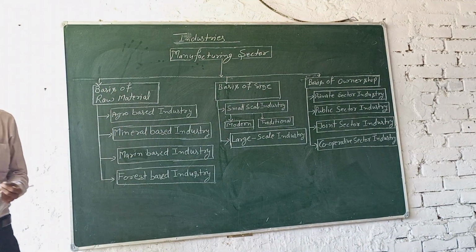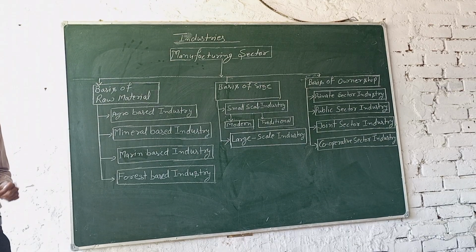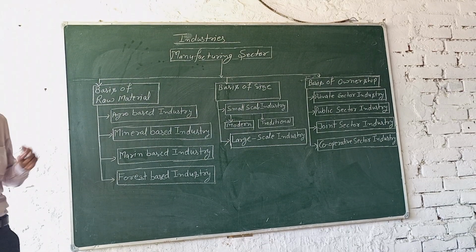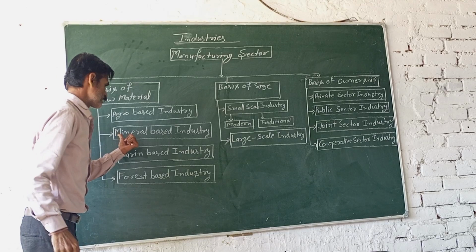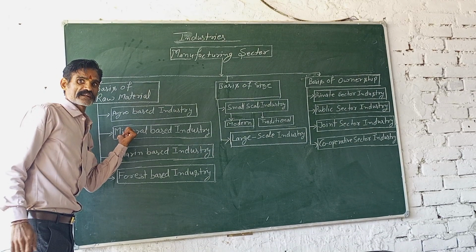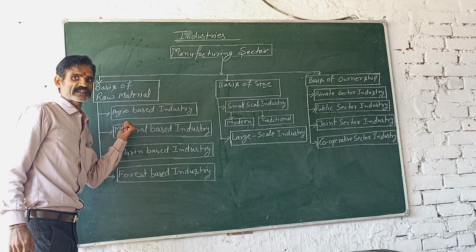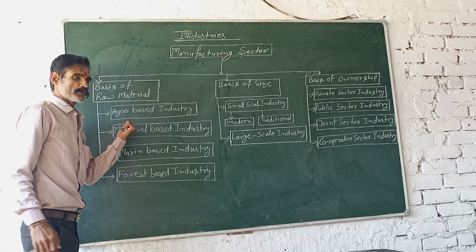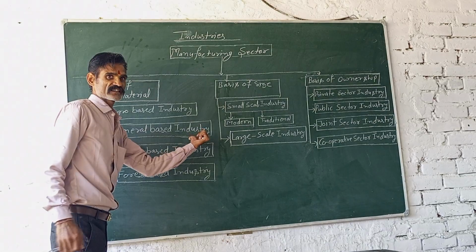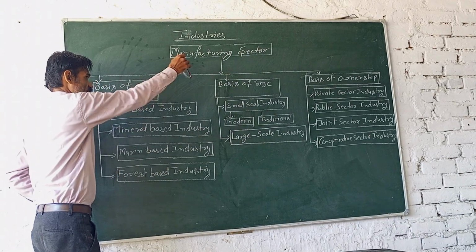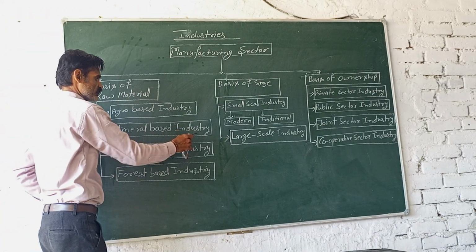Minerals, you know very well, are found in the earth's crust and on the surface of the crust. If the raw materials used in the manufacturing sector come from minerals and the extraction of minerals, that means it is related to the mineral based industries.